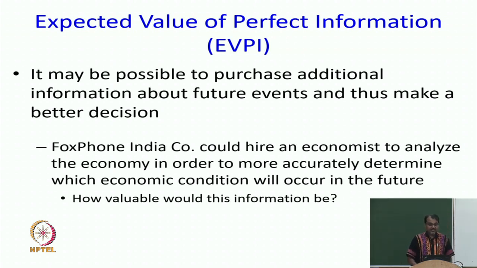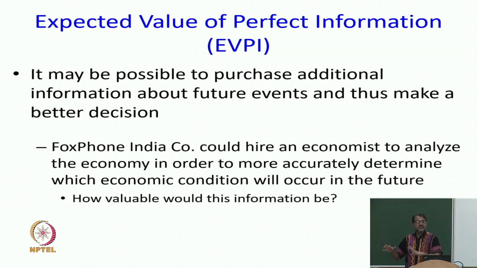The question is, Foxphone company could hire an economist to analyze the economy in order to more accurately determine which economic condition will occur in the future, whether it will be a favorable market or an unfavorable market. And for now, let us say that this economist tells me the truth. When the economist says it is favorable, then it is definitely favorable.